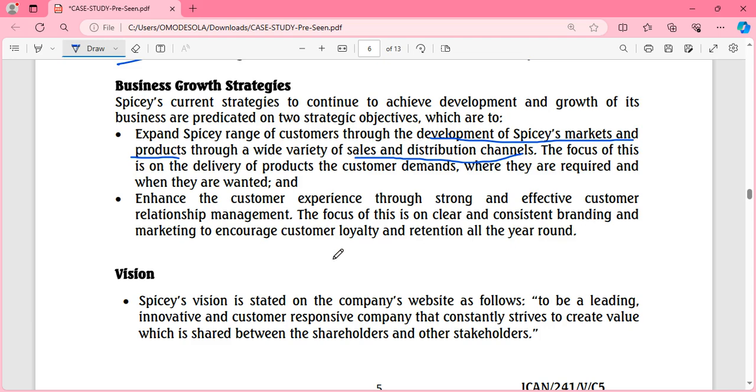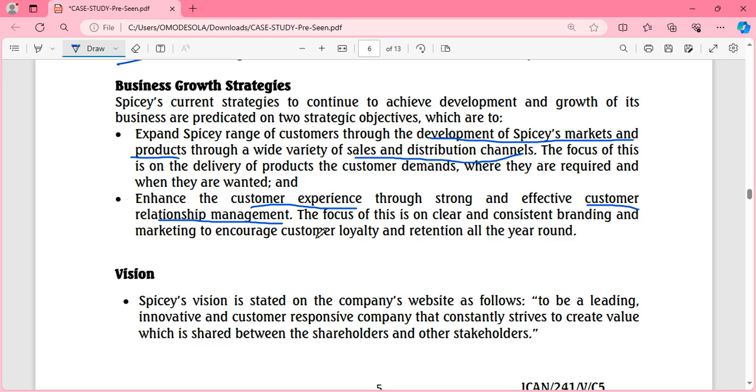The second one is to enhance customer experience through a strong and effective CRM, that's customer relationship management.